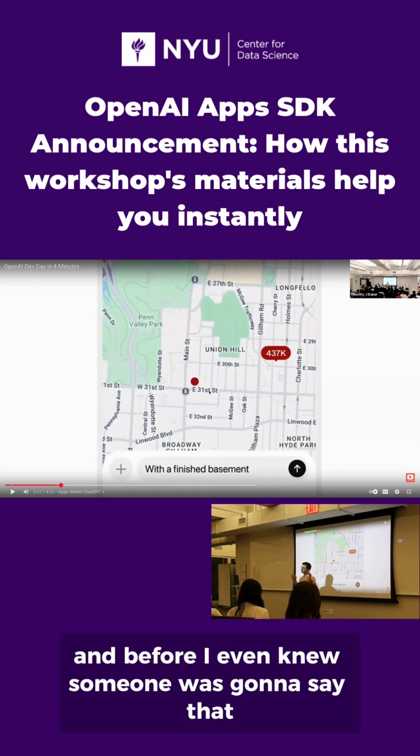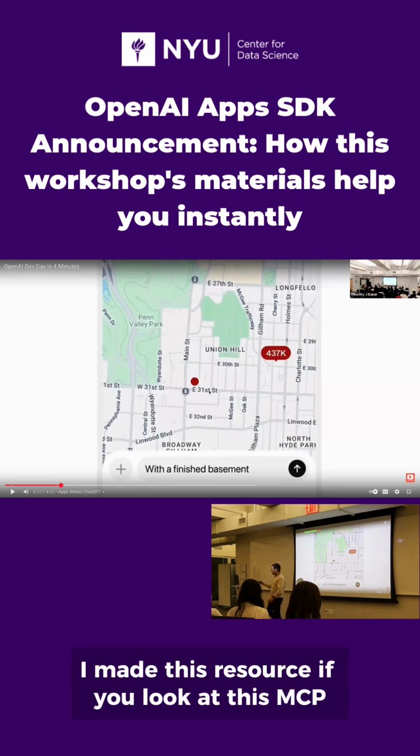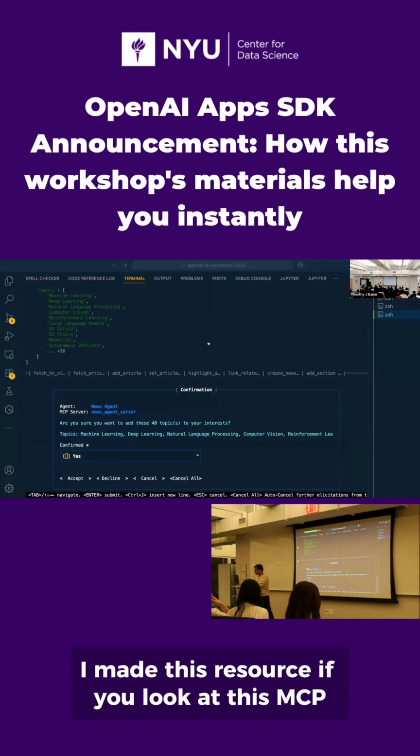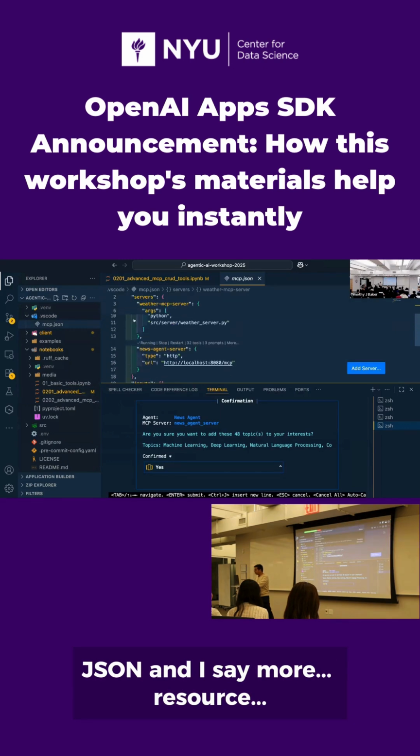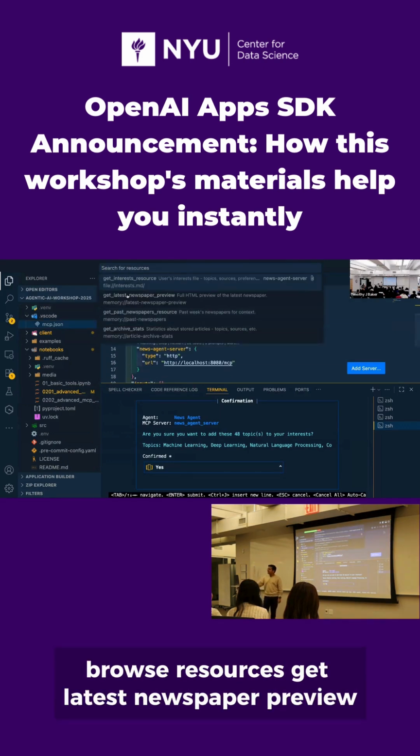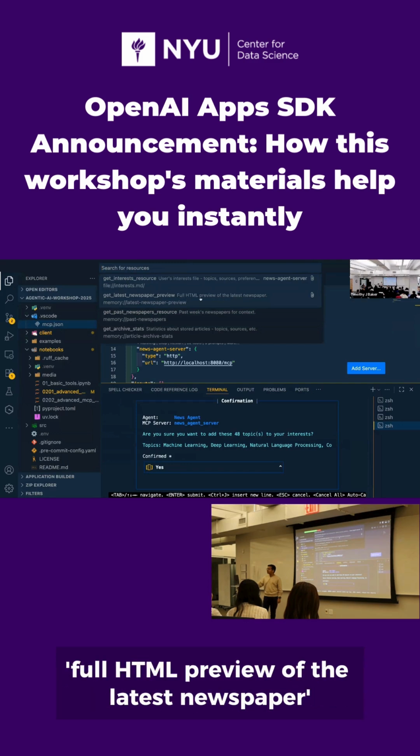And before I even knew Sam Altman was going to say that, I made this resource. If you look at this, MCP, JSON, and I say more resource, browse resources, get latest newspaper preview, full HTML preview of the latest newspaper.